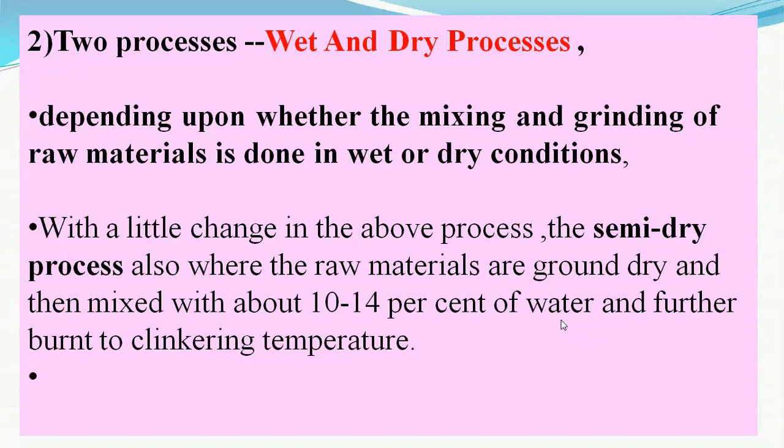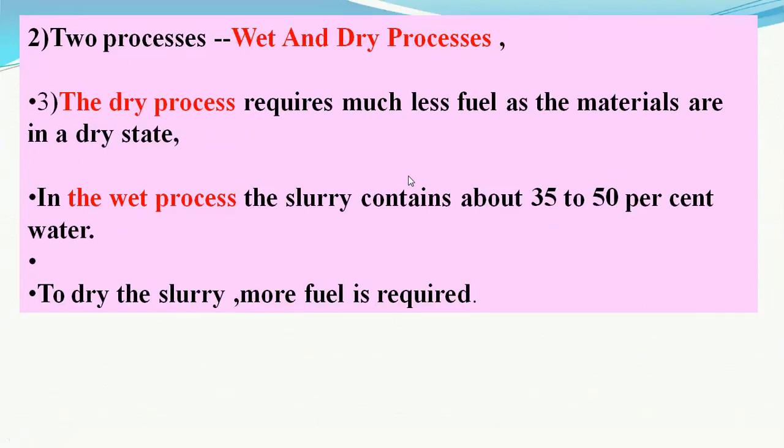With a little change in these two processes or modifications, there is a third, that is the semi-dry process. All these processes are named depending upon whether the mixing and the grinding of the raw materials, that is the calcareous material, argillaceous material, and the bauxite, that is the aluminum oxide, is done in wet or dry condition. Rest the process is the same. In dry process, no water is added, but intimate mixing and finely grinding of the ingredients is a must,